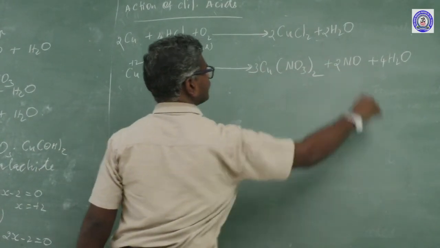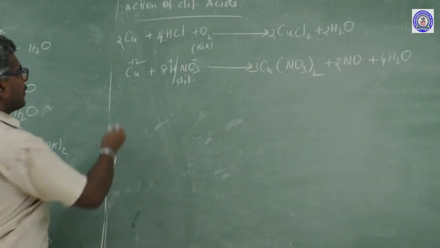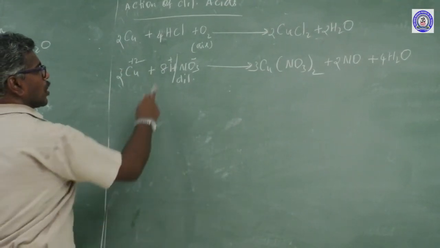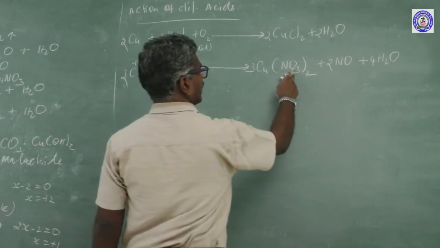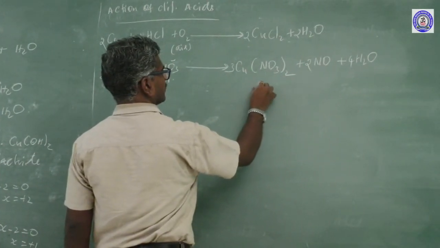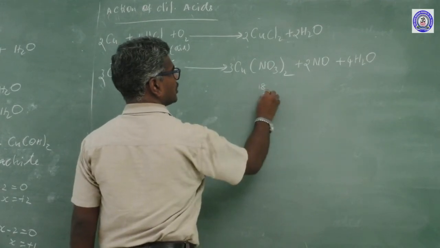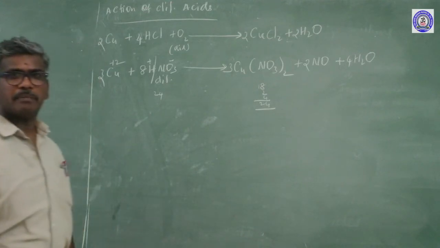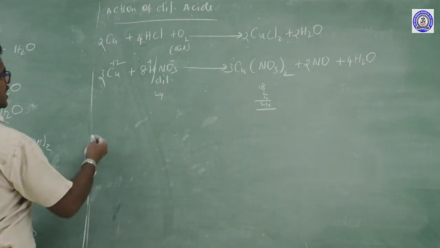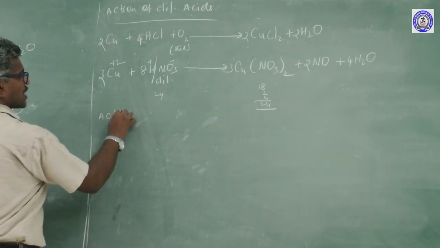Here 2. Copper is 3. How many oxygen? 24 oxygen. Here 6, 18, plus 2, plus 4 is 24 oxygen. The equation should be balanced.